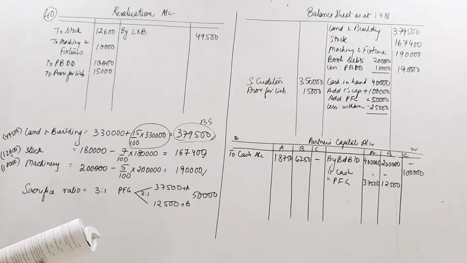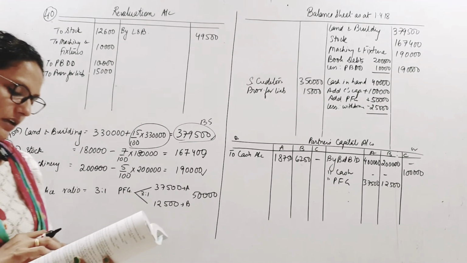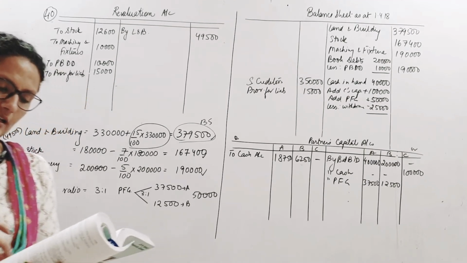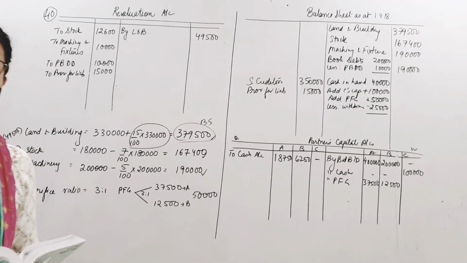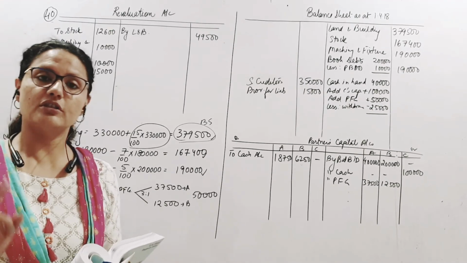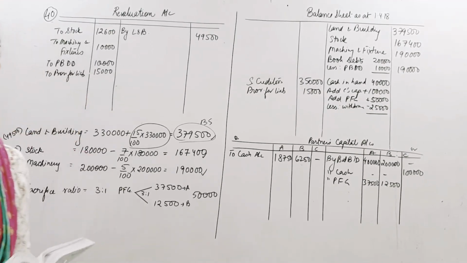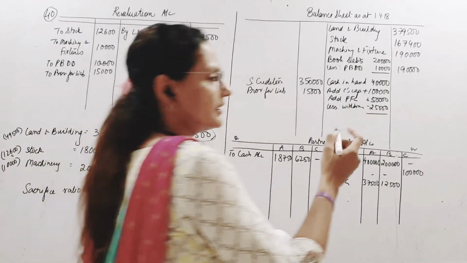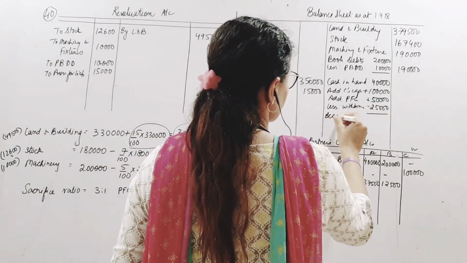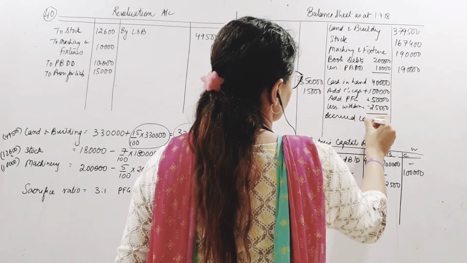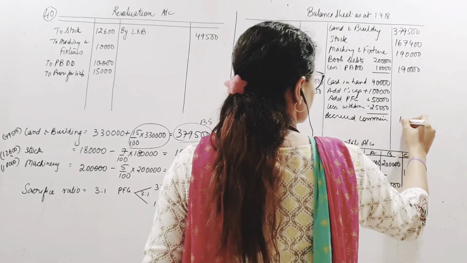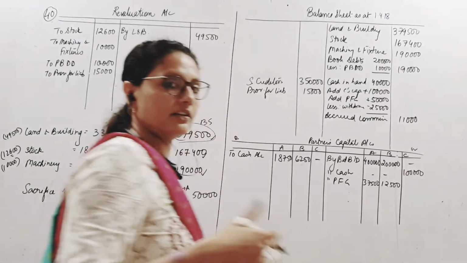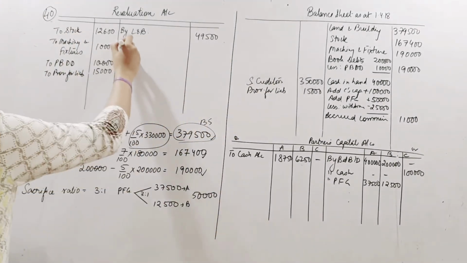Then 11,000 is to be received as commission, hence it is accounted for. Is to be received, meaning it's accrued commission. Commission earned but not received. It's an asset to me. All assets. It's an unrecorded asset coming into picture. So it is accrued commission debit. How much? 11,000. And I will credit revaluation account because it's a gain.